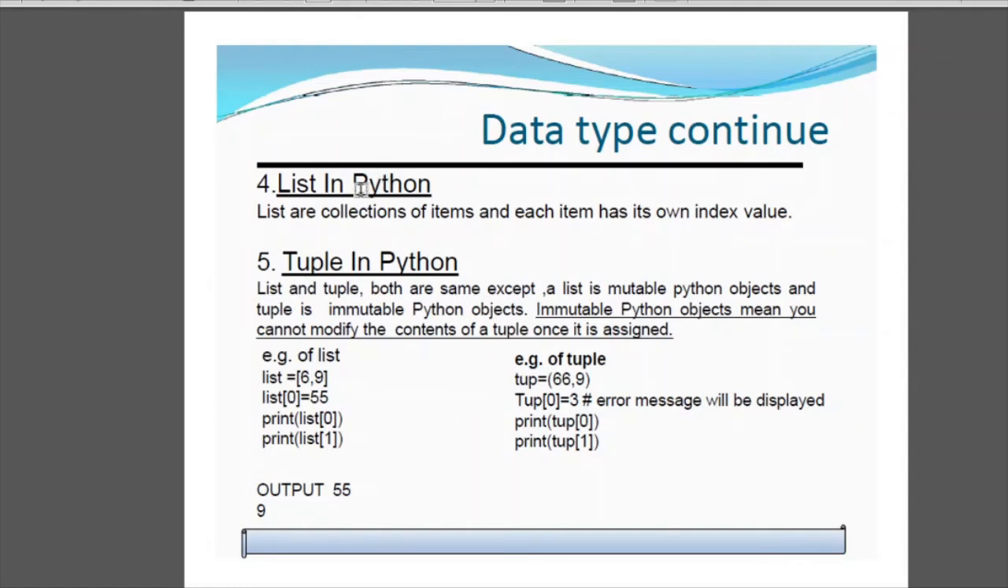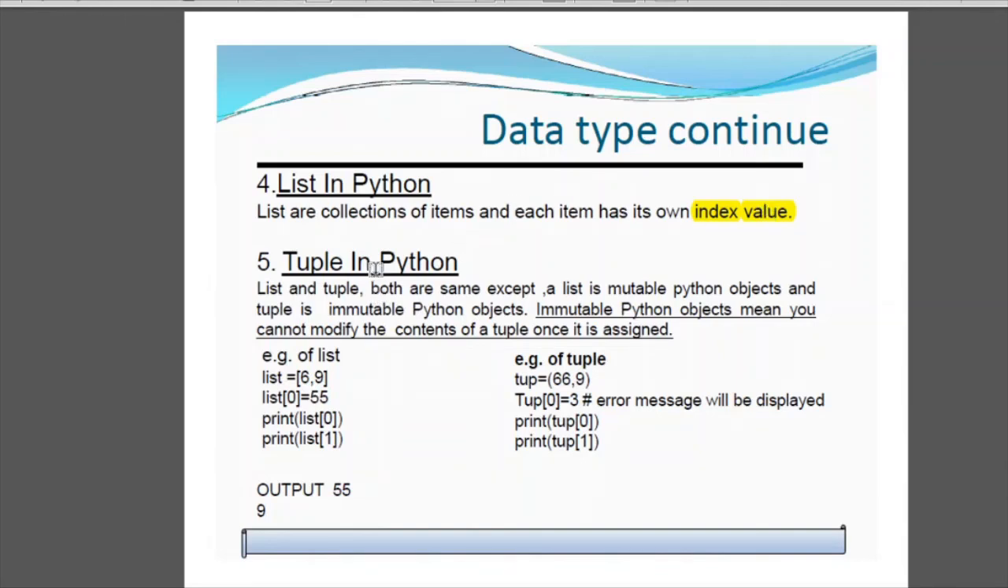Next we have list in Python. Lists are collections of items and each item has its own index value, right? So you must have studied this in previous class. We will not be going into detail of list, as you already know. If you still want a detailed lecture on this, please let me know, we will discuss it.